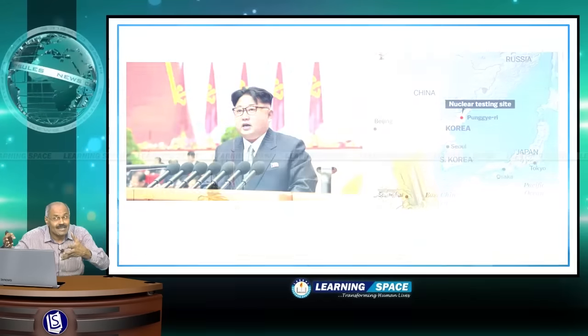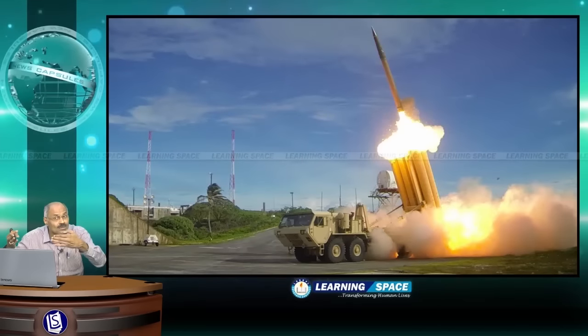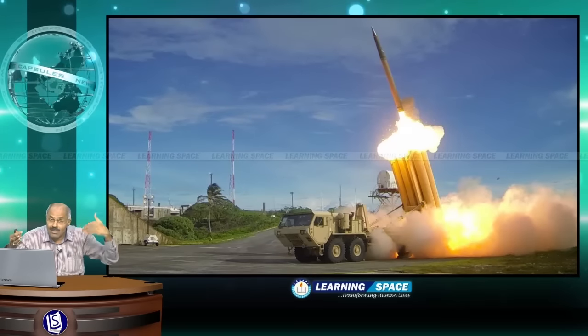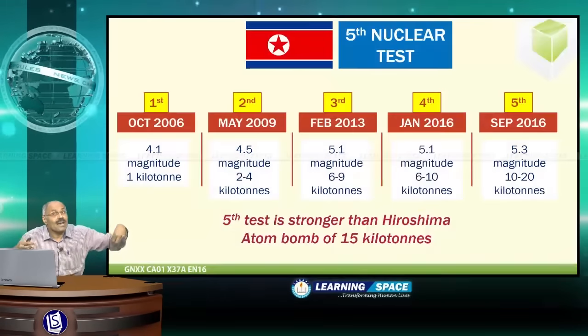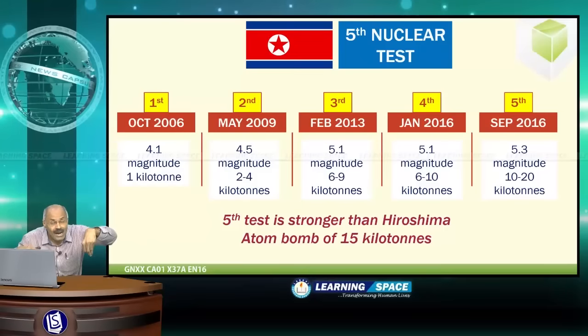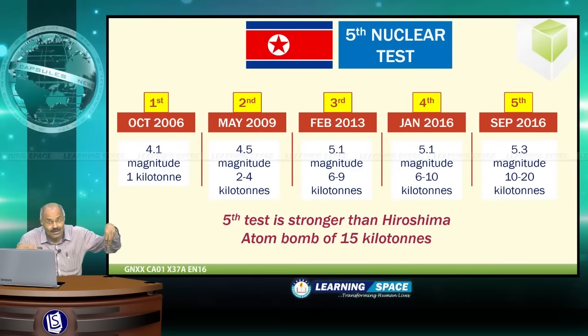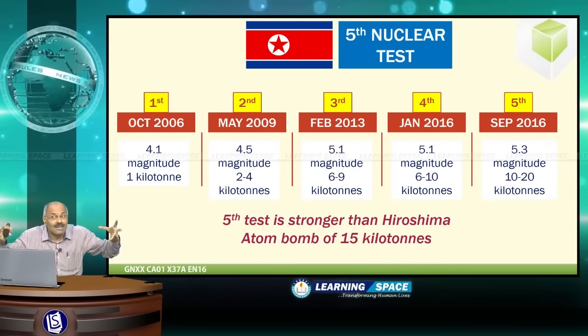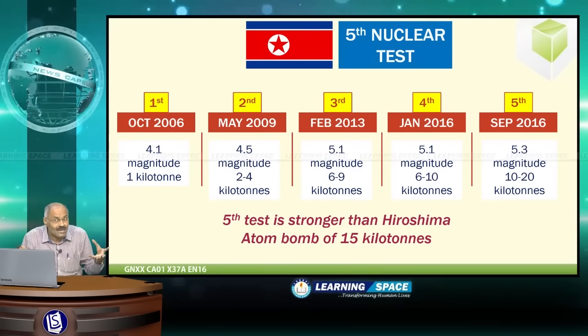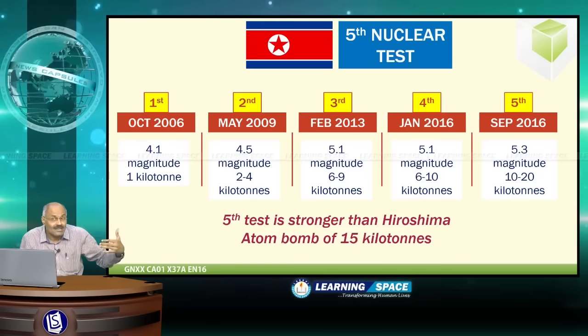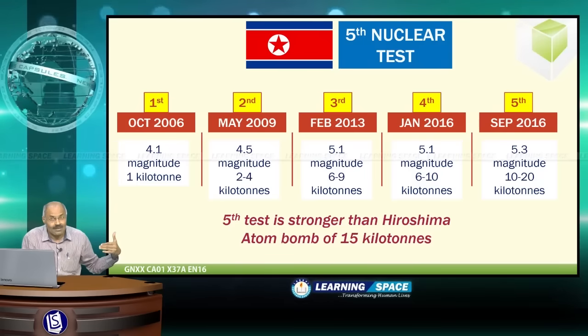The recent and latest one, conducted during September 2016, has the capacity of 10 to 20 kilotons, and it was recorded 5.3 on the Richter scale. This 10 to 20 kilotons is probably stronger than the Hiroshima atom bomb of 15 kilotons, right?